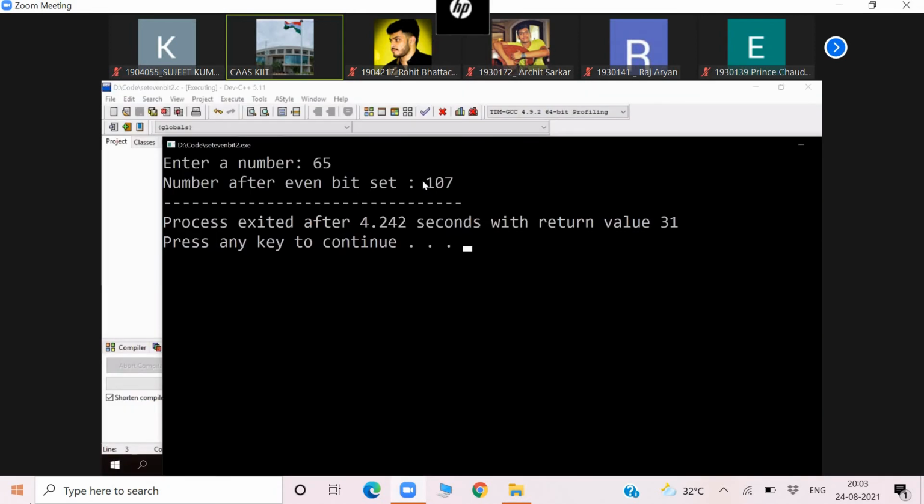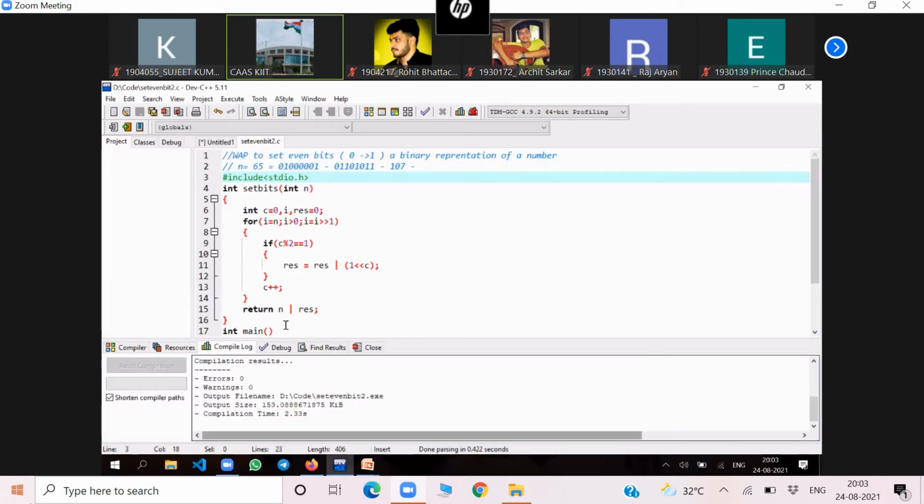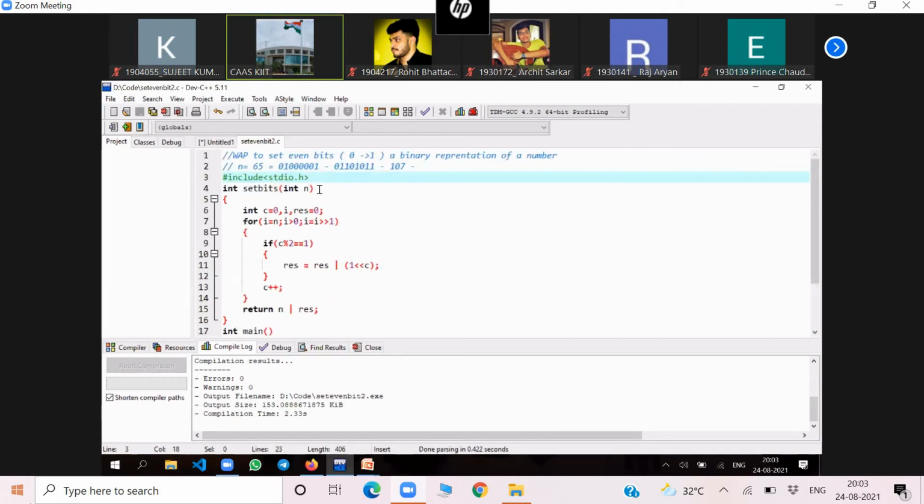Now let me explain line by line how it is actually working. In the main function I entered 65. Now this n value will be 65 here. Now I entered into the function, int c is equal to 0, int res. What is the value of res? I will explain that also. Now I start with i is equal to n, and it will continue till i greater than 0, then i is equal to i double greater than 1.